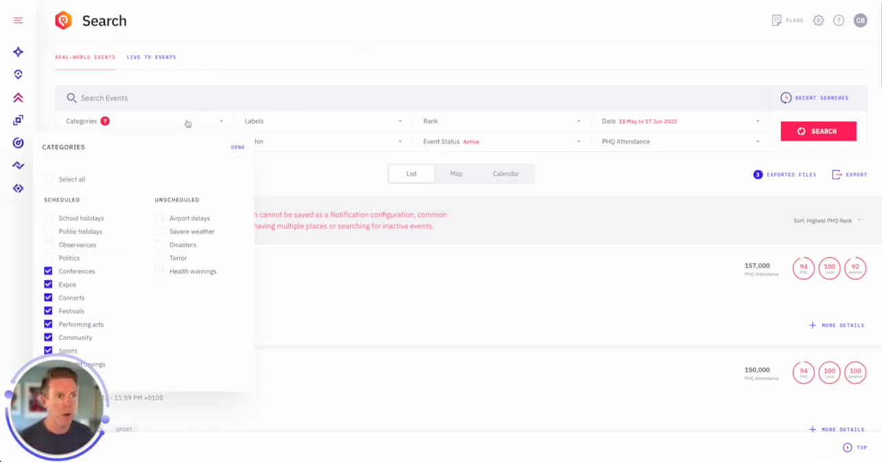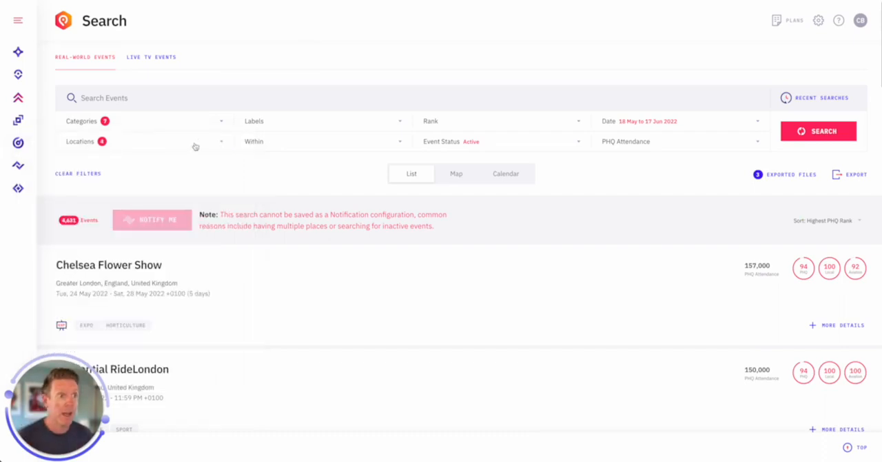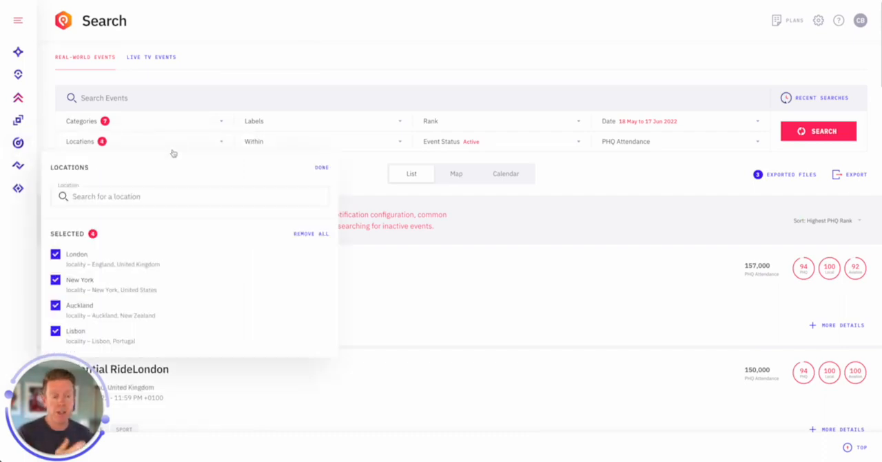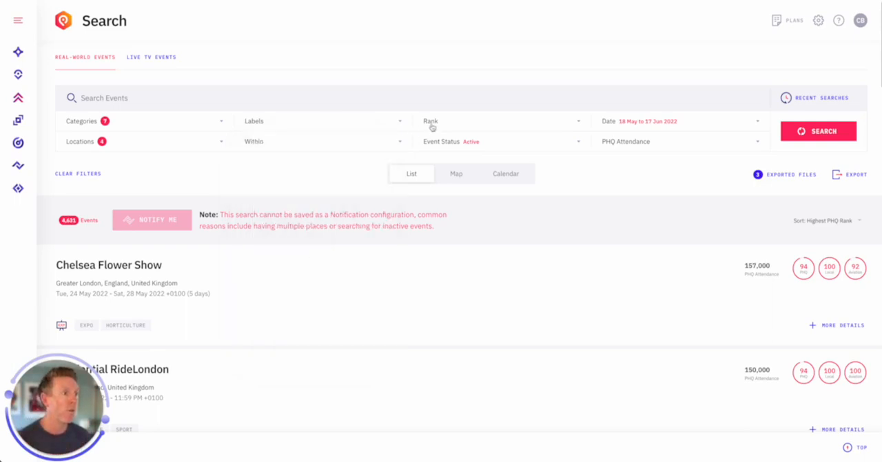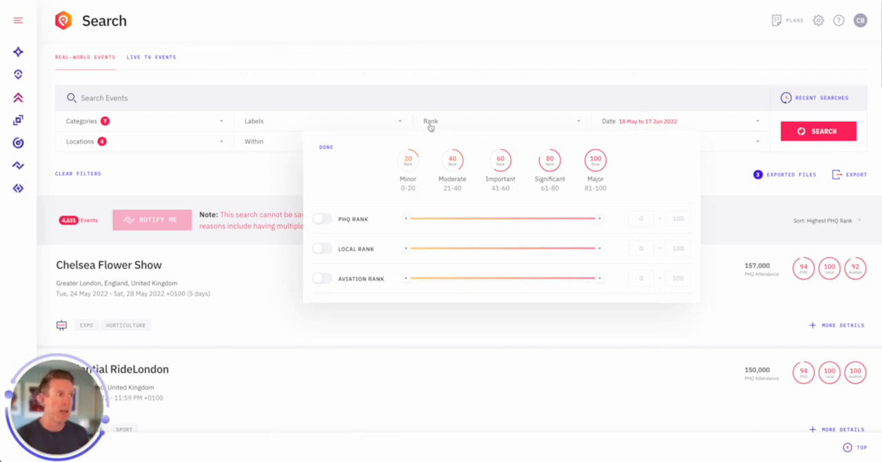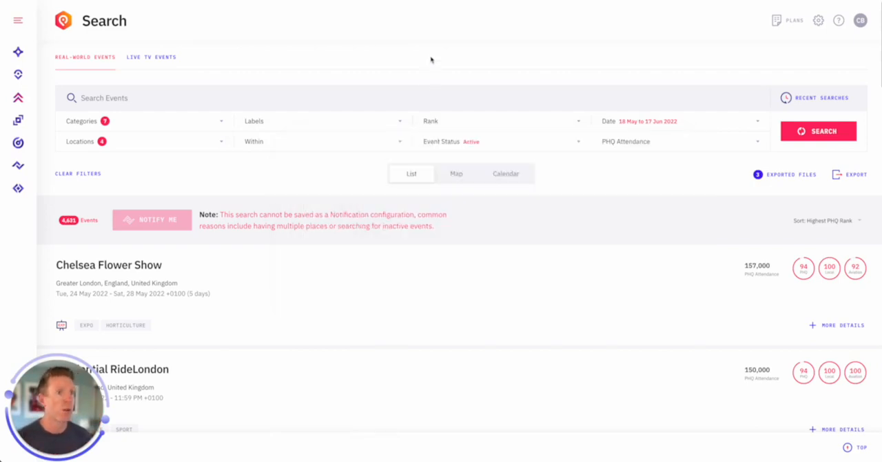For this particular one, I'm searching on 7 categories of events, but you can go all 18 if you like. I've got specific locations that interest me: London, New York, Auckland, and Lisbon in Portugal. I can refine those categories by going down to labels, meaning you could go from basketball down to NBA. We have the rank, so the predicted impact of these at a global, local, or aviation rank. You also can search on a keyword.